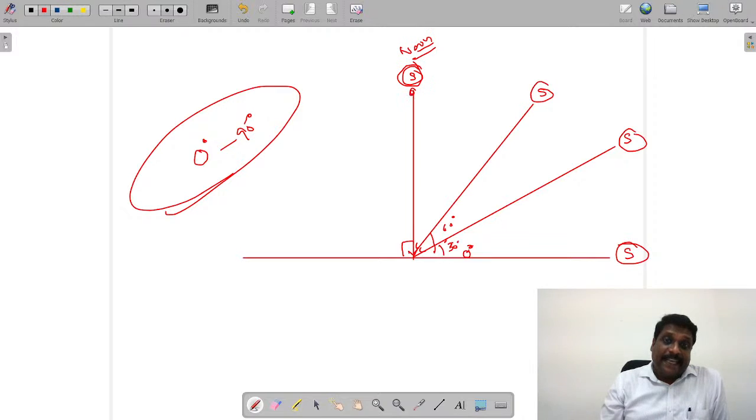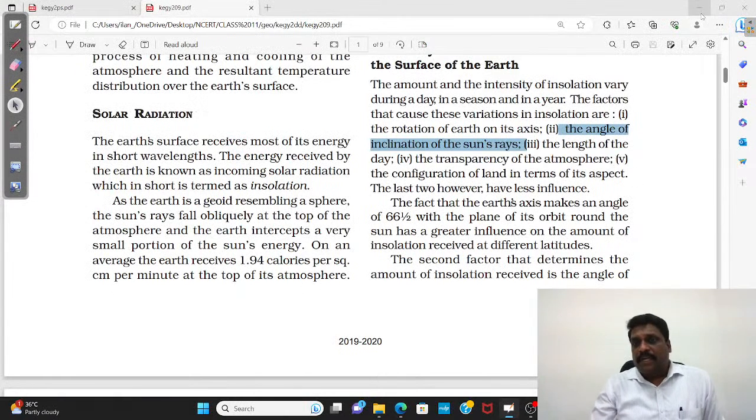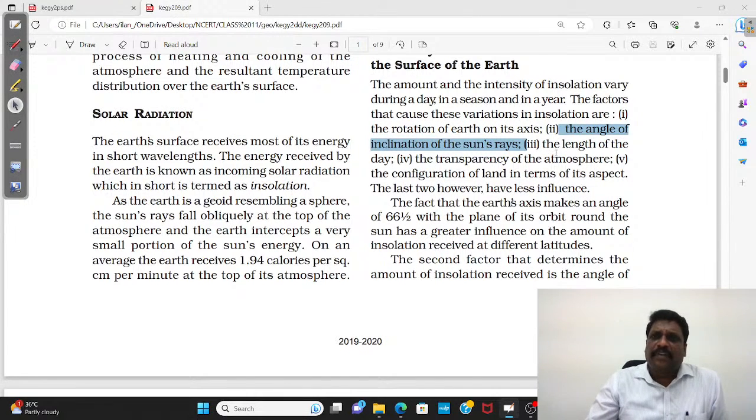When the sun is high in the sky, obviously temperature will be very high because of the angle of sun's rays. When the angle of sun's rays increases, the concentration of the insolation increases; the same energy is concentrated in the smallest possible area. When the angle decreases, the same energy is spread over a larger area. That is concentration versus distribution. So the angle of sun's rays plays a very, very important role.